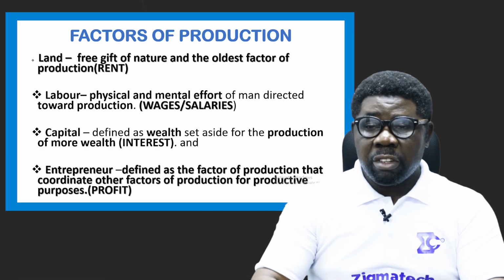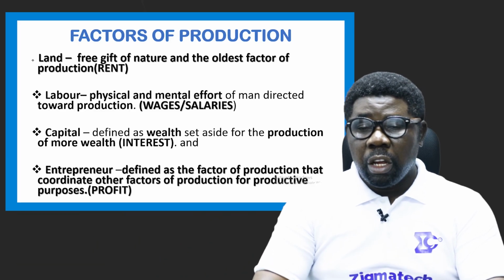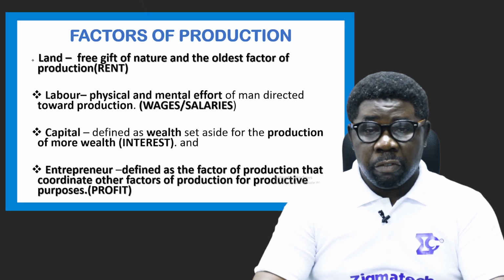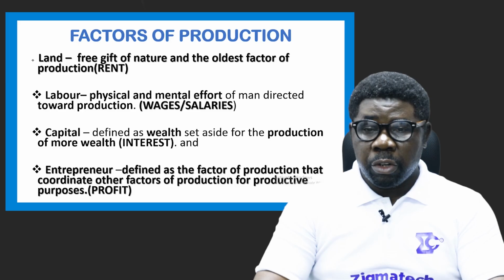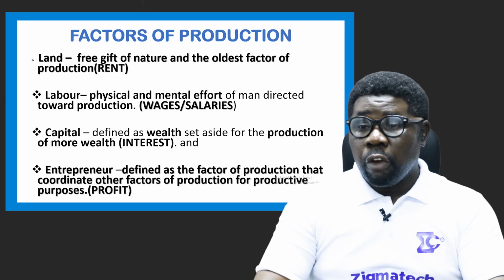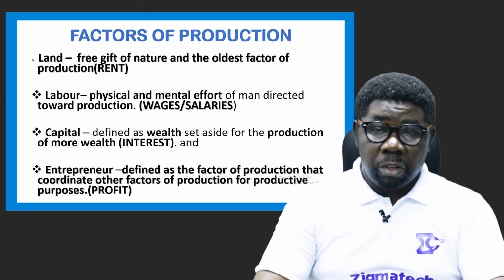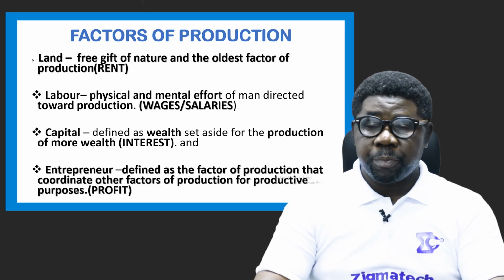So it is wealth set aside to produce more wealth, and capital earns interest as a reward for its activities in production. Then you have entrepreneur. It's defined as a factor of production that manages or coordinates other factors of production for productive purposes, and it earns profit as its reward for production.